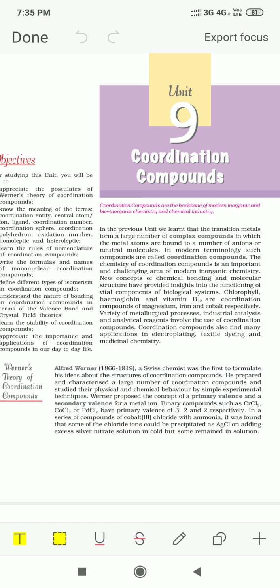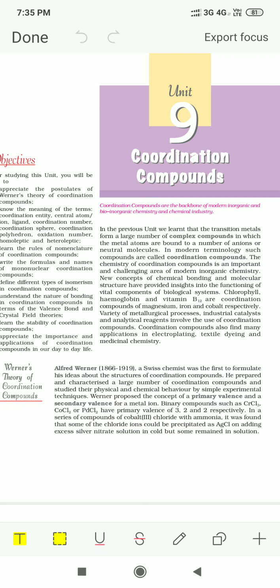From time to time, different theories have been given to explain the coordination compounds, the complex compounds, their nature, their geometry, etc. Werner gave the first theory, and in his theory he introduced the concept of primary valency and secondary valency.